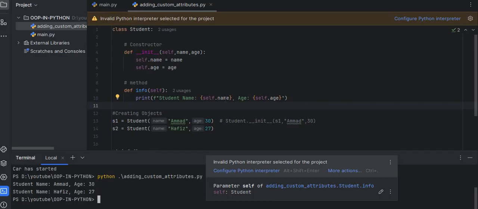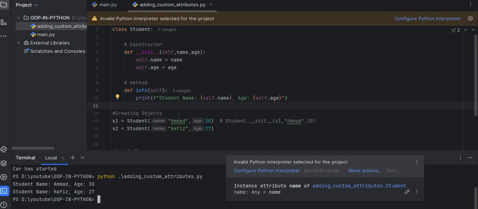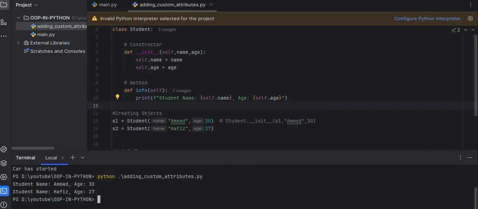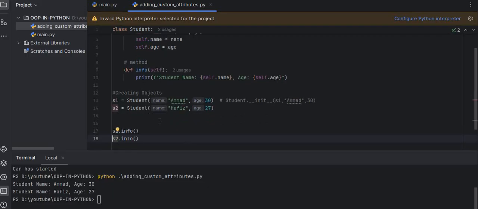First time self.name will store the name Ahmad on the first object created with s1, and the second object with s2 is storing the name Hafiz and age 27. That's why when we call s1.info, it will give us the stored Ahmad and 30, and when we call s2.info, it will give us the stored Hafiz and 27.